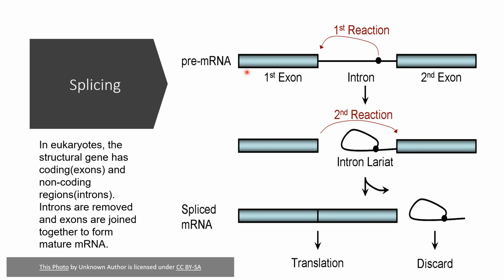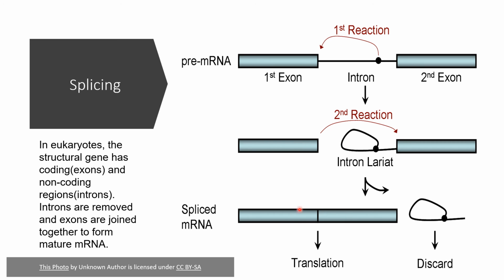So we have the pre-mRNA, which contains exons and introns. In the first reaction, what happens is the 5' end of the intron will be cut by the spliceosome, which will join with an intermediate adenine residue to form a lariat-like structure. And in the second reaction, this 3' end will be cut and the two exons will be joined together.